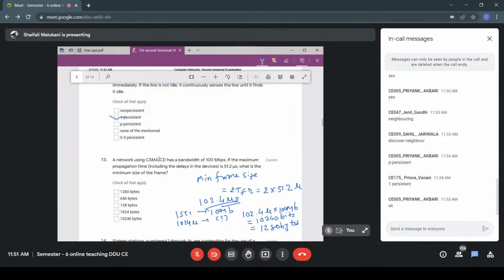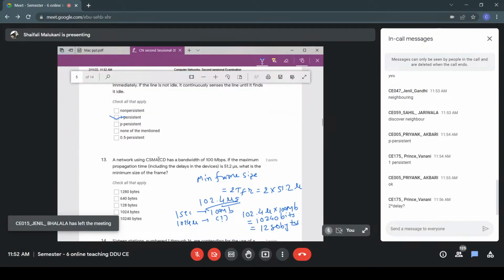What is it in CSMA/CD in general? How long must a frame be so that a collision can be detected? How long should it be? I think this is covered in CSMA/CD, yes or no? How much time does it take to detect the collision? At least how much time? Yes, it is 2 times the delay.